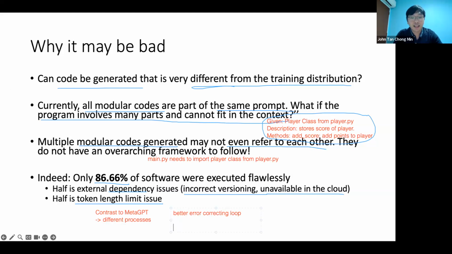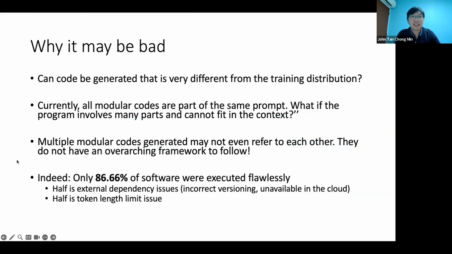And what happens is that they can execute 100% of tasks given. Okay, they can execute, but they may not complete it. But at least compared to ChatDev, I think MetaGPT has a more rigid and more robust process of error checking. So maybe I'll cover this video next time, because I think MetaGPT is also quite popular. Initially, I thought ChatDev was better than MetaGPT, but looking at the implementation, maybe MetaGPT might be better. So yeah, we'll see how it goes.